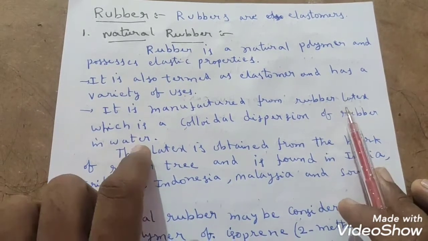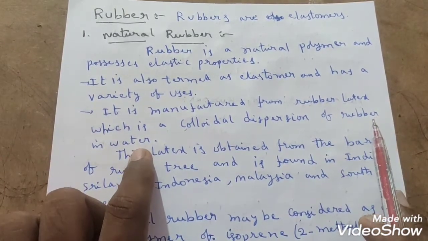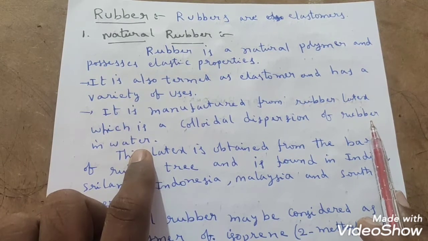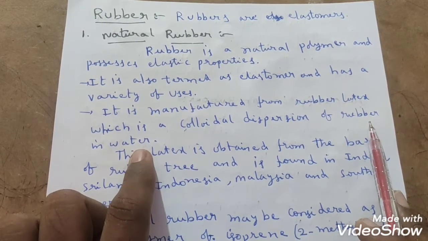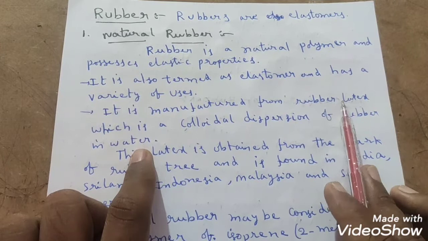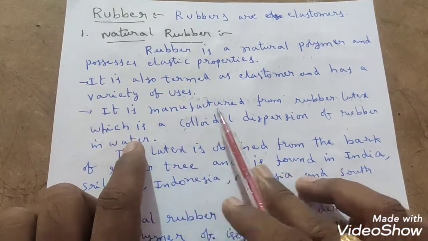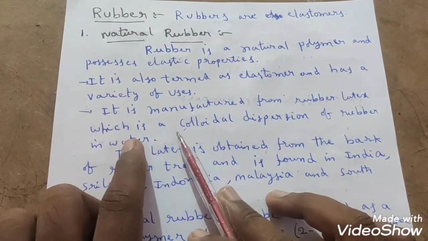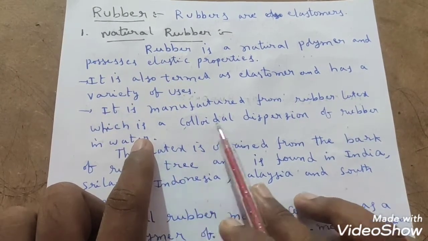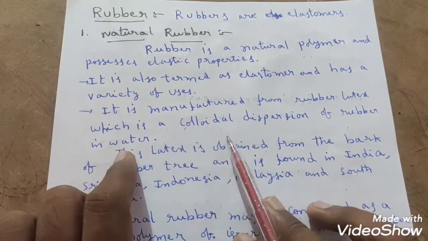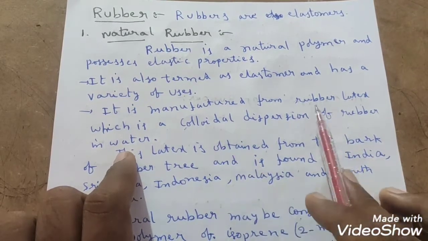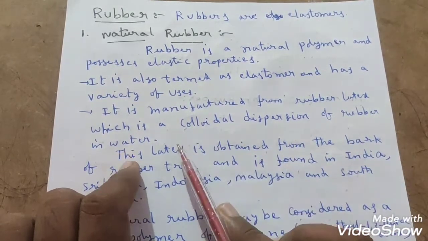What is the meaning of latex? Latex is a milky fluid found in many plants. So it is manufactured from rubber latex, which is a colloidal dispersion of rubber in water. So from this we can prepare rubber, right?